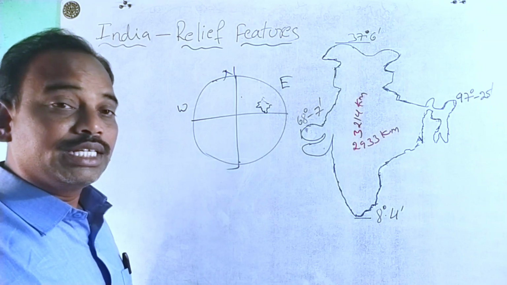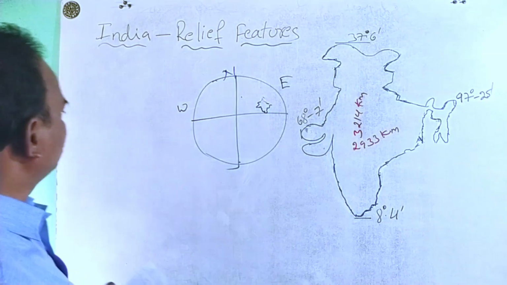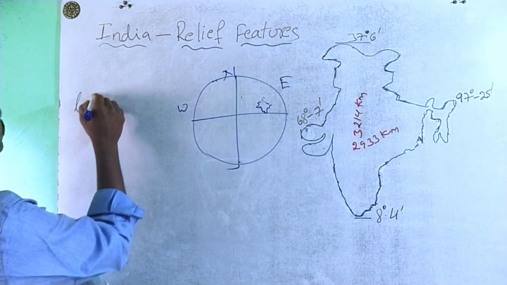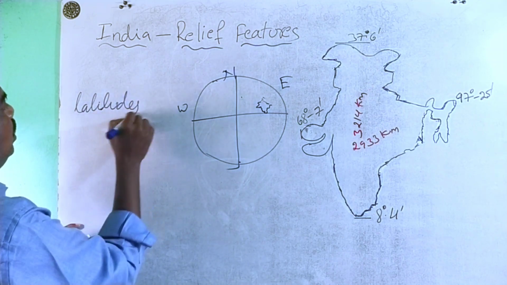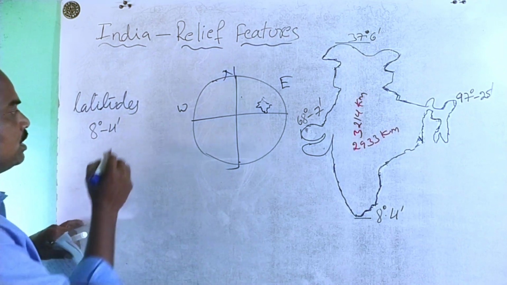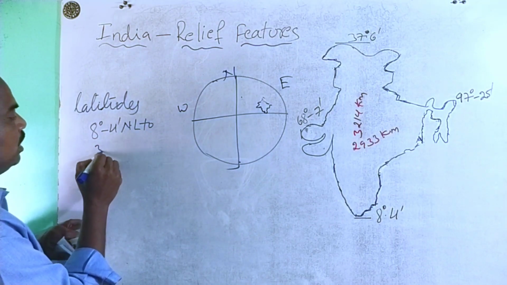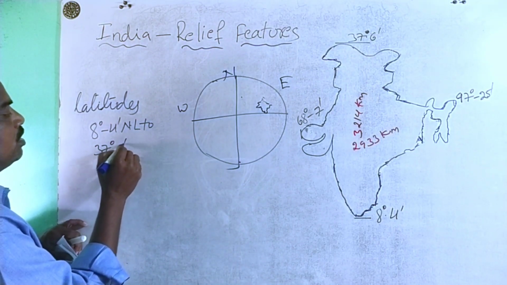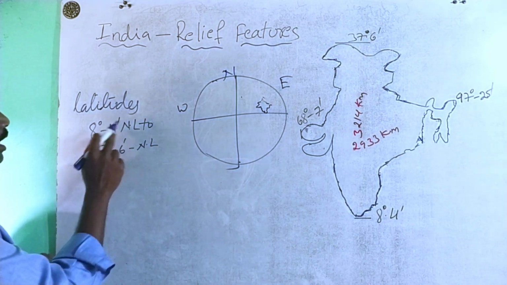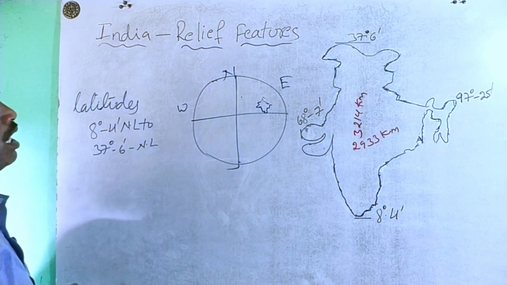Okay? So the mainland extends based on the latitudes. Extension of the mainland based on the latitudes: from 8 degrees 4 minutes north latitude to 37 degrees 6 minutes north latitude. Okay? 8 degrees 4 minutes north latitude to 37 degrees 6 minutes north latitude.